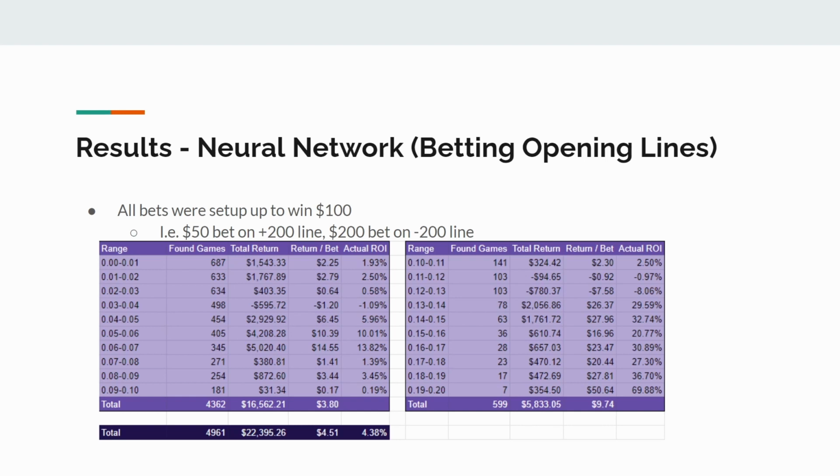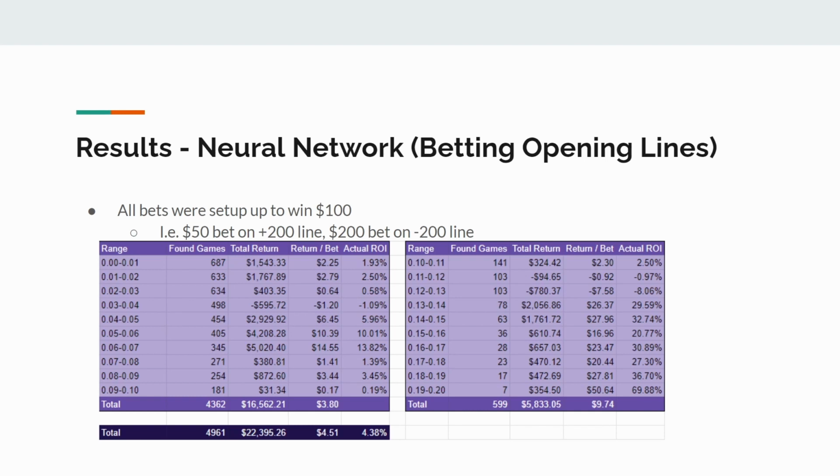But the second most important thing to see is the right side of the chart. What this range in the chart represents is the EV, the expected value from our bet. From our neural network, we came up with a percentage chance for a team to win. And using that percentage chance, you can look at the lines and figure out, okay, if I bet the line that's more favorable, how much money am I expected to make? And so obviously as EV gets higher, you're more confident in that bet and you're expecting to make more and more money from it.